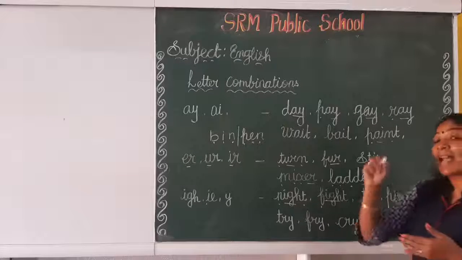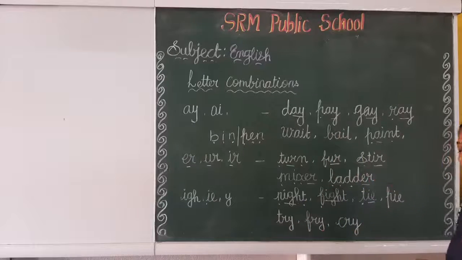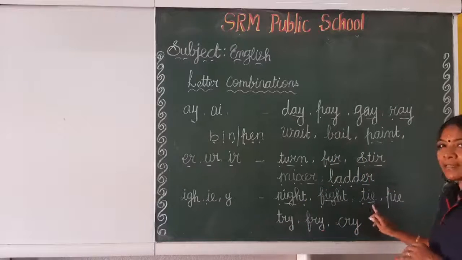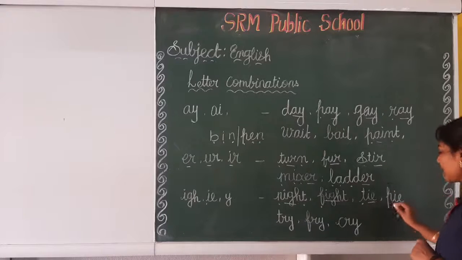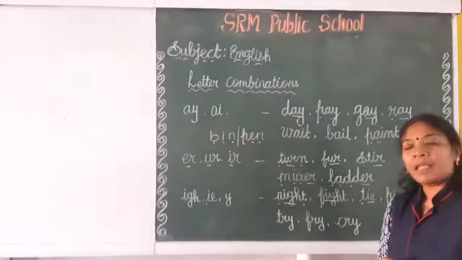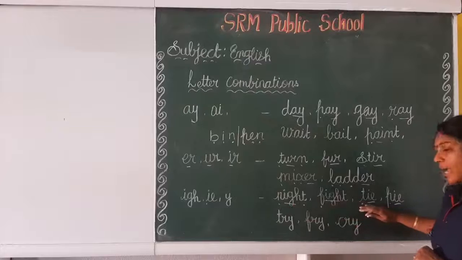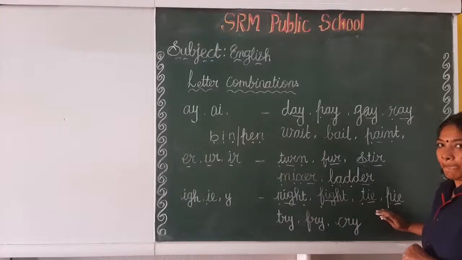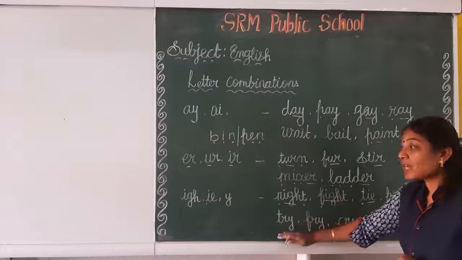And the next one. Here letters I and E also present the I sound. See, look at the examples. Time. Time. Very good. And the next one, pine. Pine. Night, fight, tie, pie. Are you clear now? Make the words like this, okay? Rhyming words.